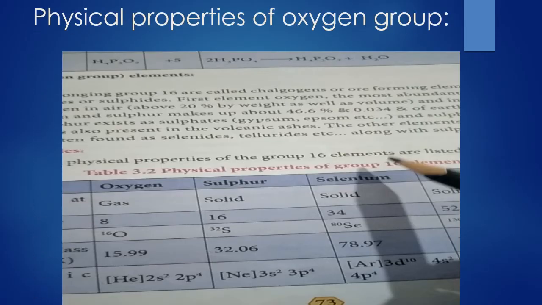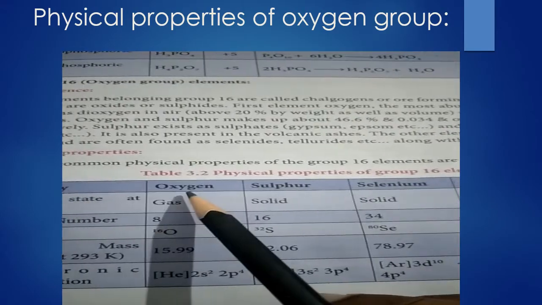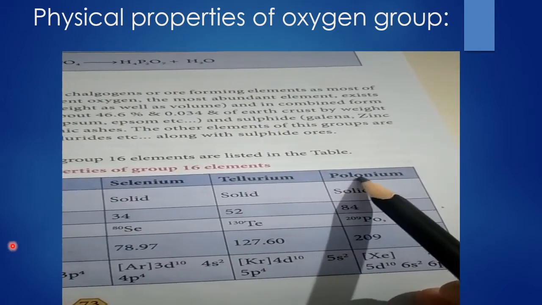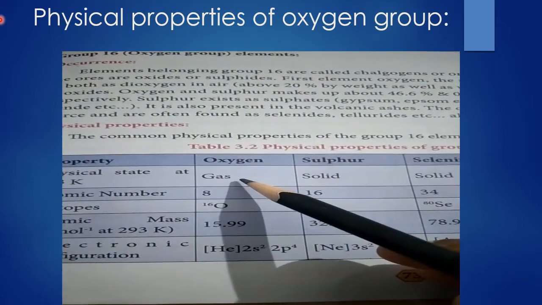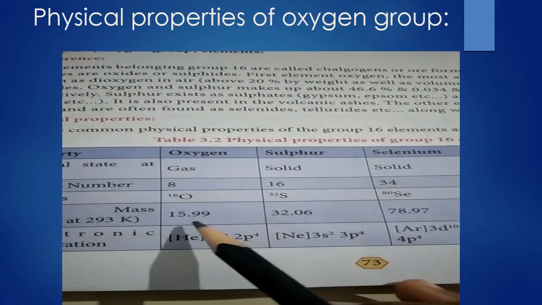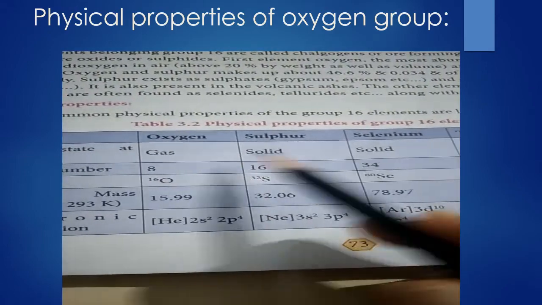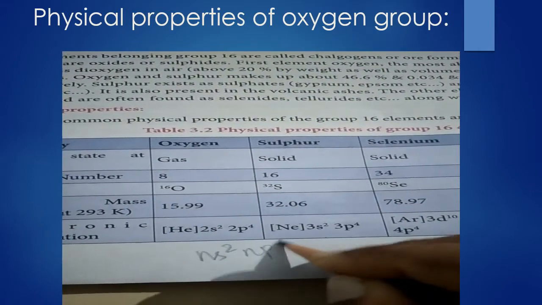Next, the physical properties of the oxygen group, properties of group 16 elements. You all know they are oxygen, sulfur, selenium, tellurium and polonium. In that, oxygen alone is in the gaseous state, the remaining are solid. Atomic number and mass number are given, and the general electronic configuration of this family is ns2 np4.